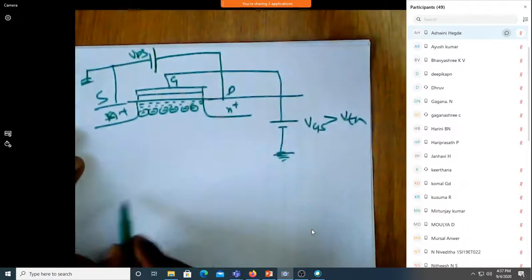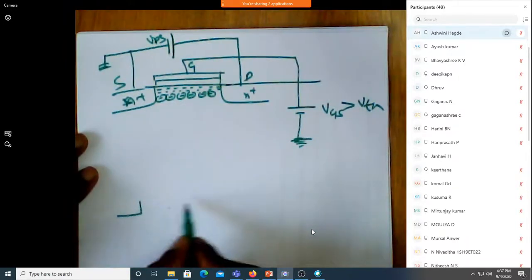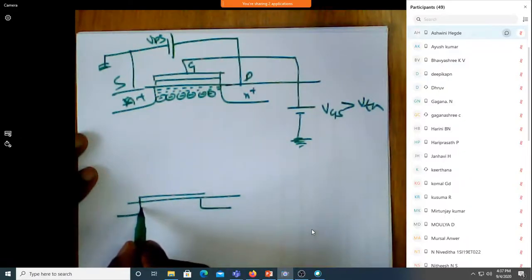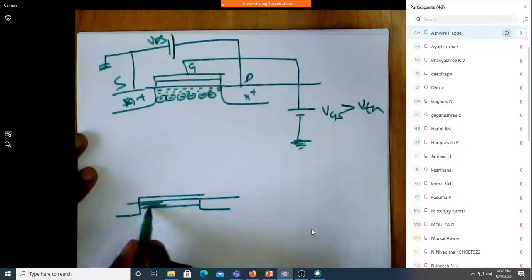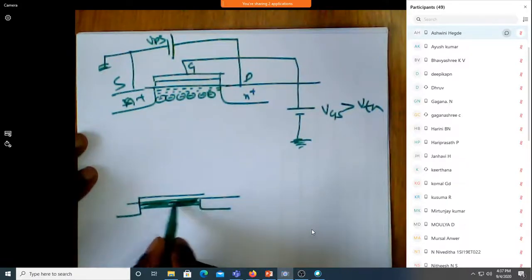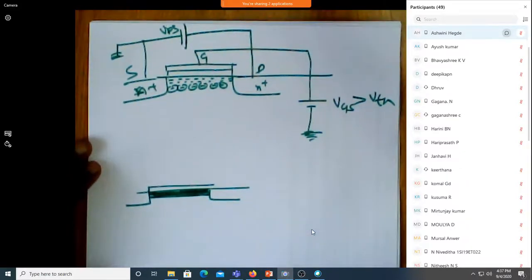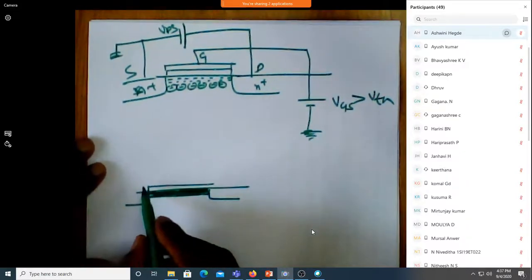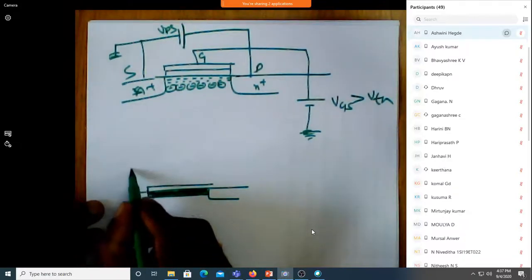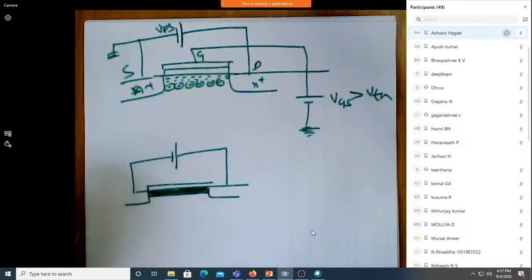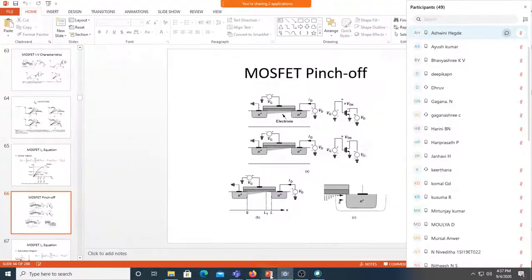Let me simply write this is your source and drain, and so on. So shall I assume that this is the channel? Assume that this darkened portion is the sea of electrons. Now when there is a sea of electrons, let me start applying the voltage across drain and source. You can just see, initially it will be like the way I showed it here.